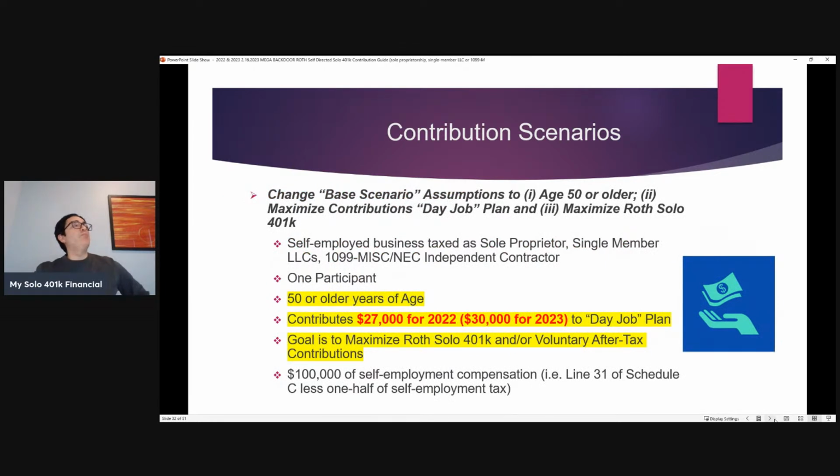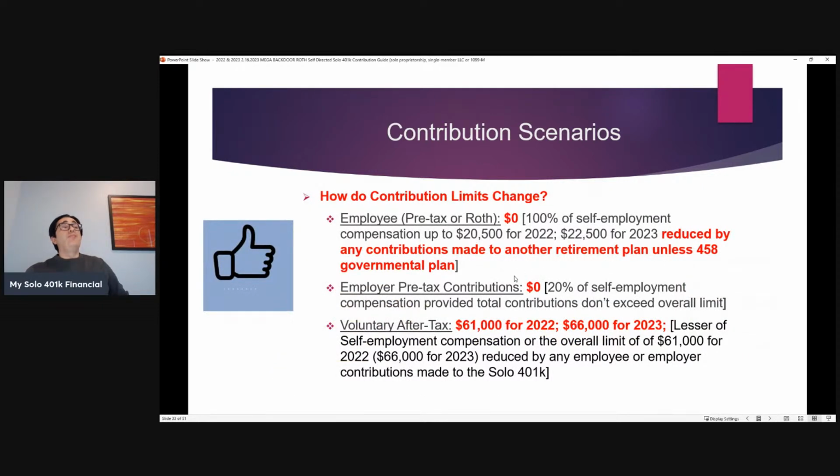So now let's go back to the base. Now let's assume this person's 50 or older. Again, they max out the contributions to the day job plan. And again, they're not interested in making pre-tax contributions. So what changes? So nothing changes.